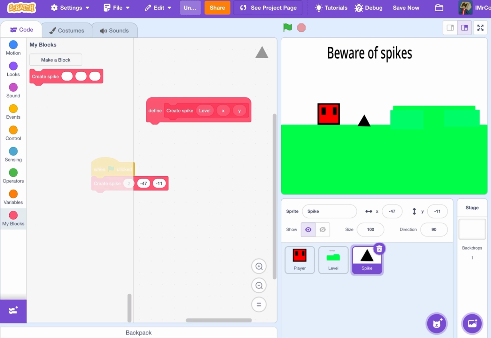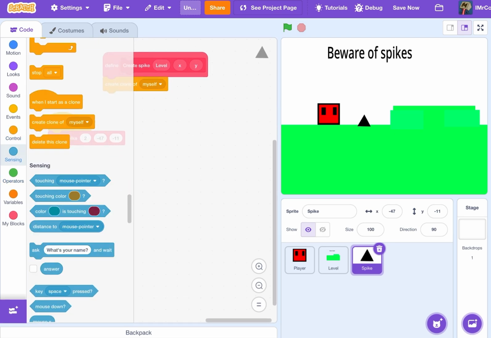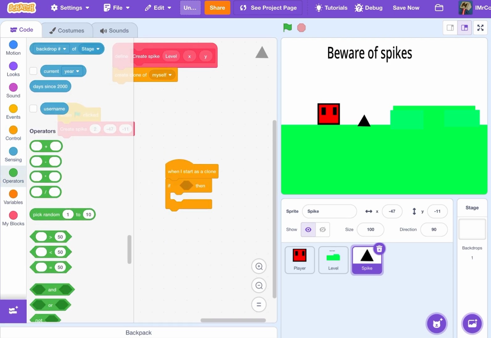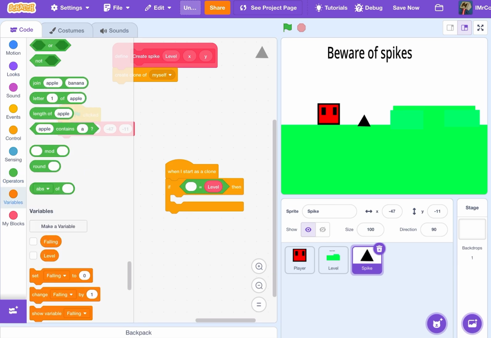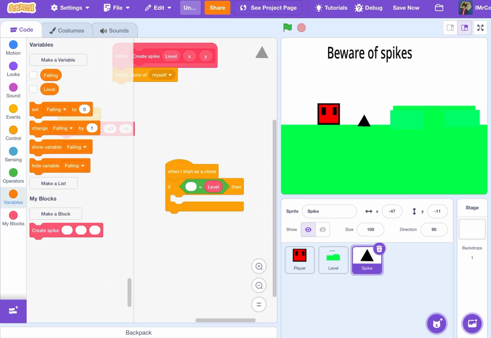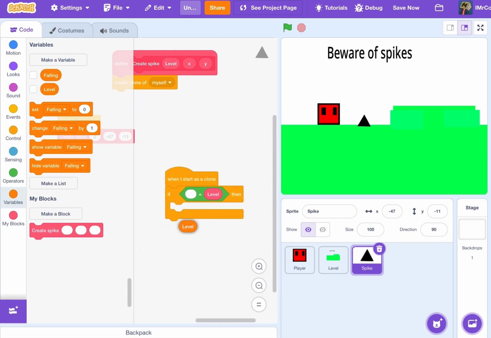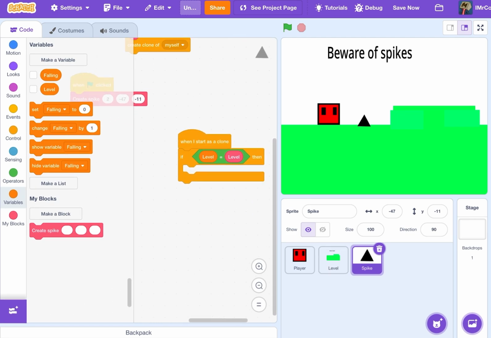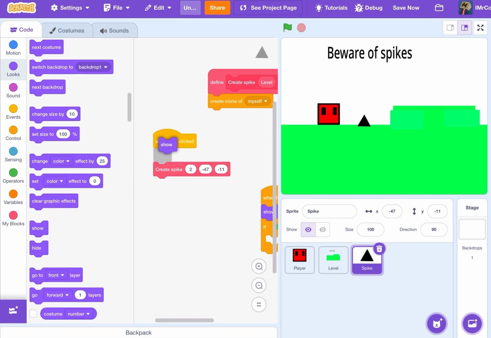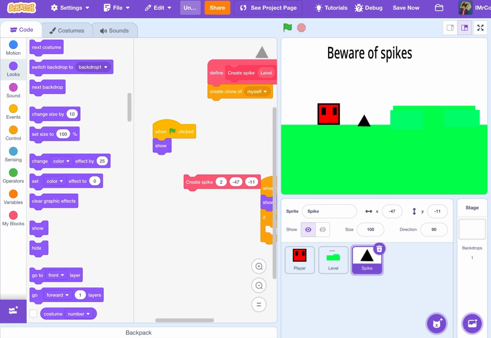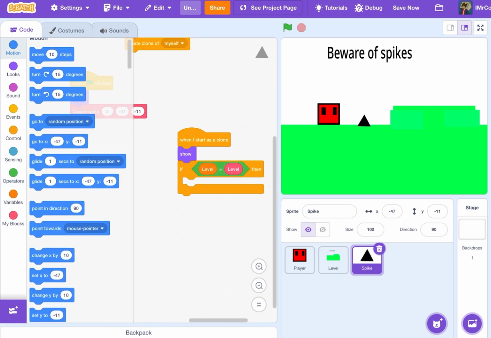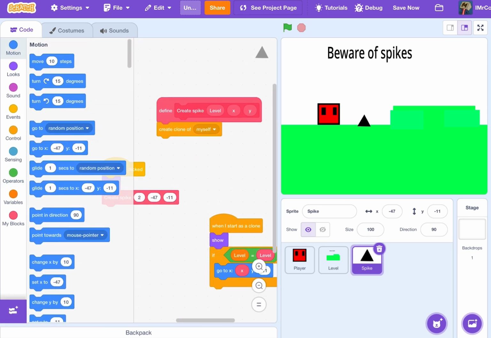So now then I'll create a clone, and then when I start as a clone, if a level equals level, then we will put on the show and the height so the original sprite does not appear in the middle. I'll put the show the height, and then now if level equals a level, then we will go to X and Y.